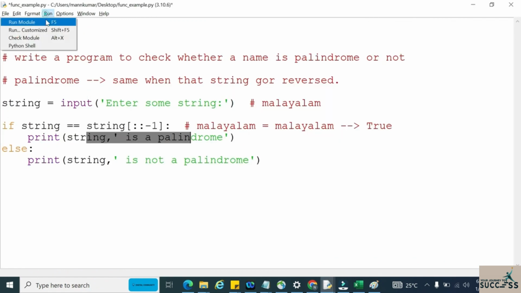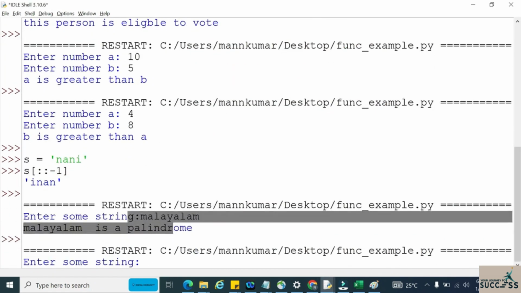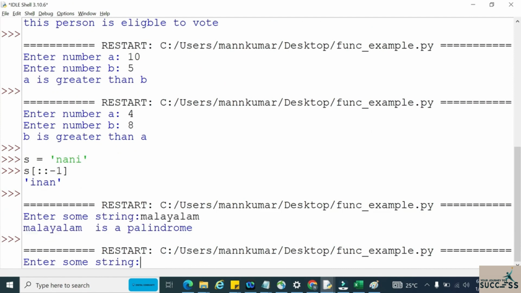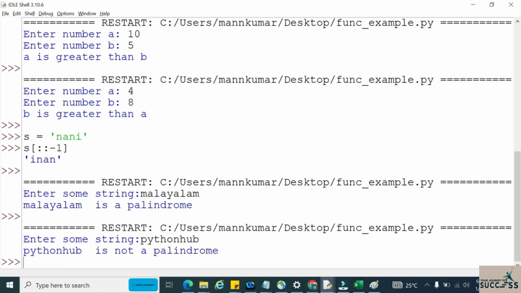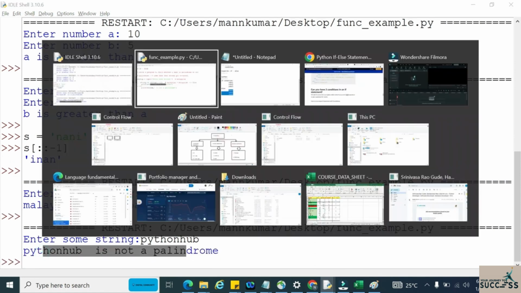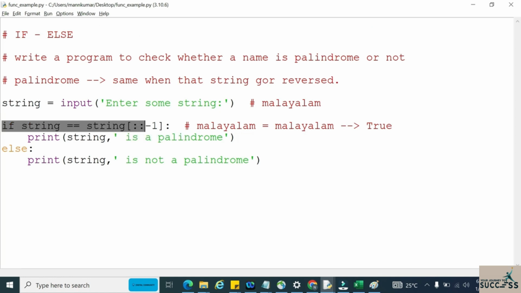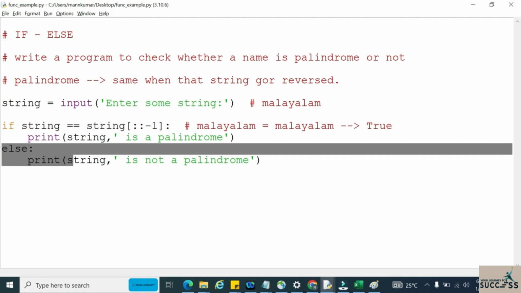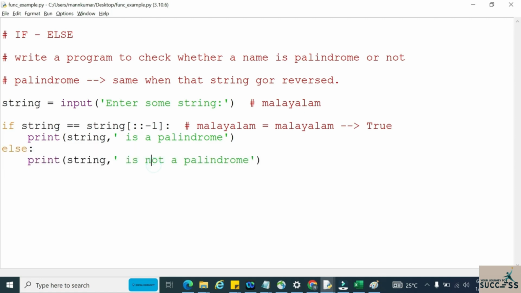Let us consider a negative scenario. Suppose I am entering something like Python hub. If you reverse this string, it definitely won't be the same again. So obviously, Python hub is not a palindrome, because the if condition is not getting satisfied. Whenever the if condition is not satisfied, the else block gets executed. So it will print that the string is not a palindrome, that means Python hub is not a palindrome.